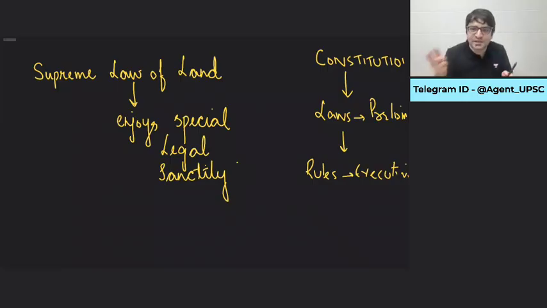Somebody who has entered India without a visa, or somebody who was allowed to enter and stay in India for 6 months but is now overstaying. He was meant to stay in India for 6 months, now he's staying for 6 years, which means you're an illegal migrant. You are not supposed to be here. And under the laws in India, illegal migrants cannot apply for the citizenship of India.